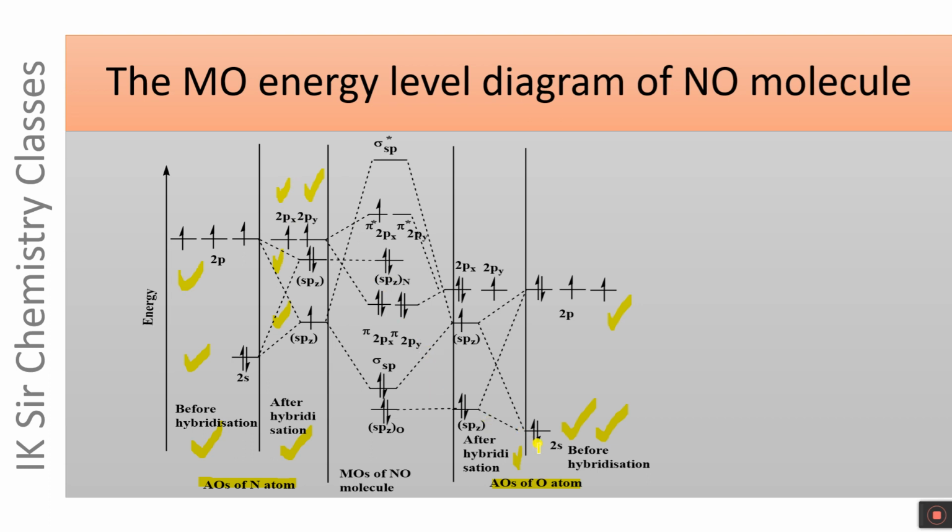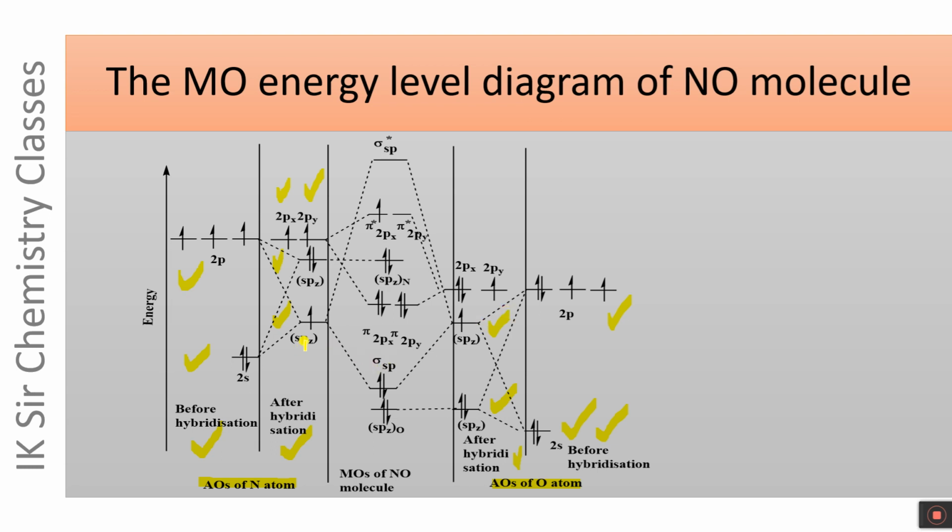Similarly, 2s and 2pz atomic orbitals of oxygen atom also take part in hybridization, forming two hybrid orbitals: an spz hybrid orbital containing a lone pair of electrons and another spz hybrid orbital containing one unpaired electron.